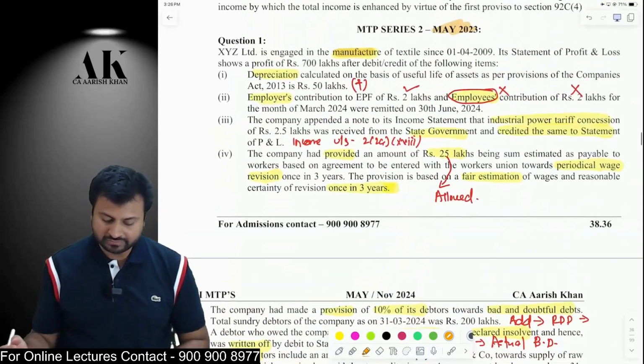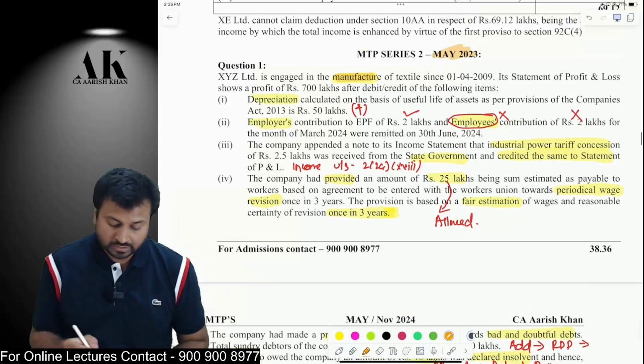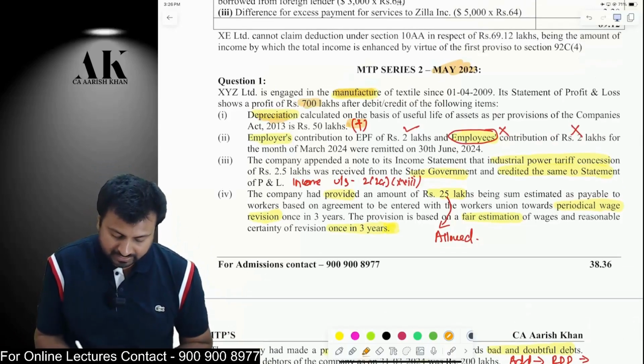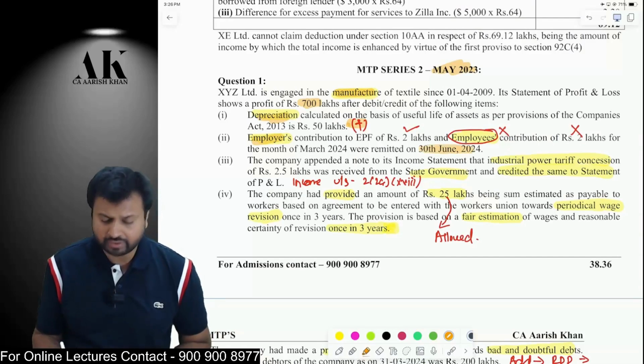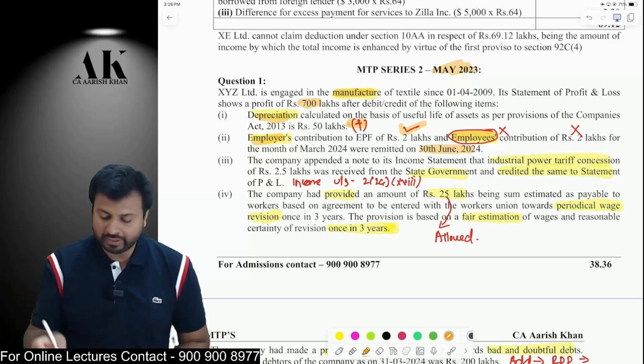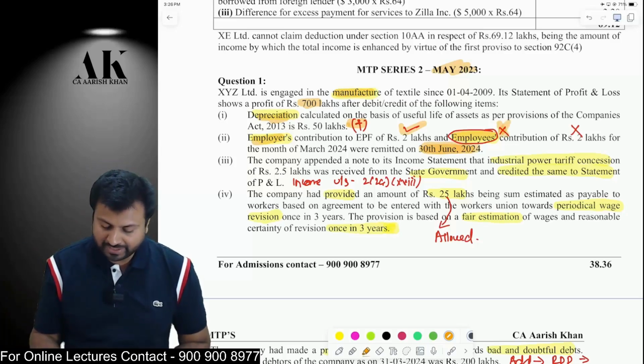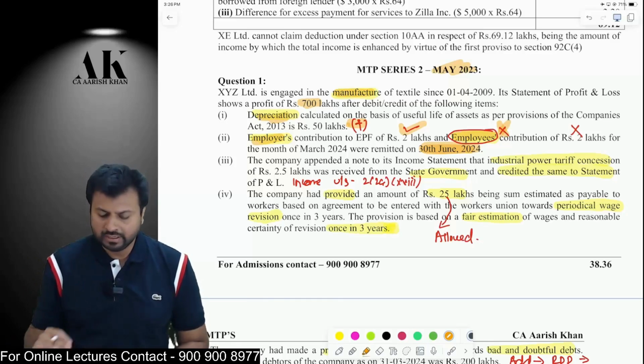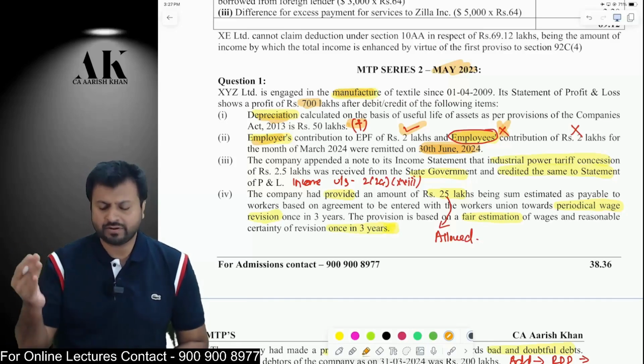Okay, so these are the few things that I would like to start with in the question. First thing is depreciation, you will disallow. The profit is 700 lakhs. Second thing is employer contribution, you can make the payment till the due date of filing of return, that is allowed. But employee contribution, you have to make the payment by 15th of the following month. Therefore, it is disallowed because it is paid after 15th of the following month. Okay, so employee contribution, you cannot make the payment after 15th of the following month.